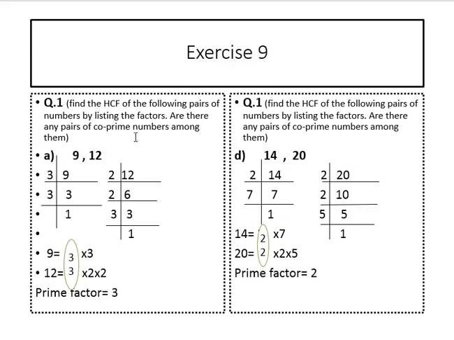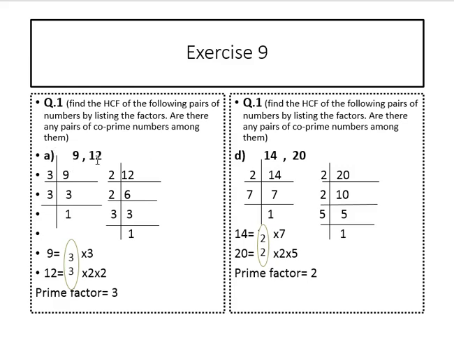Exercise 9. Question number 1. Find the HCF of the following pairs of numbers by listing the factors. Are there any pairs of co-prime numbers among them? A. What is a co-prime number? In number theory, two integers A and B are said to be relatively prime, mutually prime, or co-prime numbers.